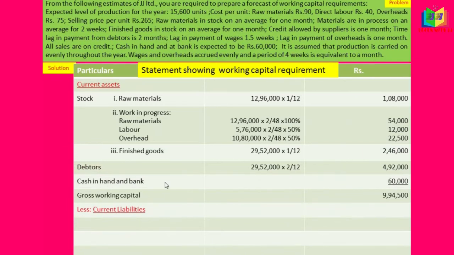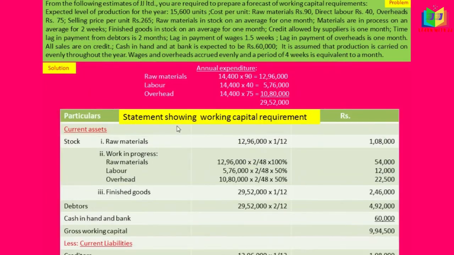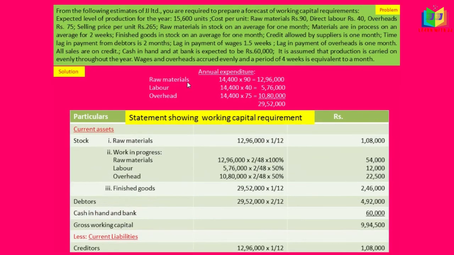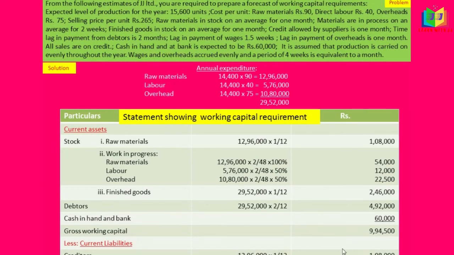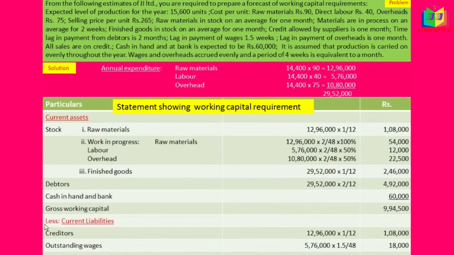In that, the first one is creditors. For creditors, we have to take the raw material, because the raw material is being supplied by the creditors on credit. So we have to take only this raw material value. And the lag in payment, credit allowed by supplier is 1 month. So 1 divided by 12, we'll get 1,08,000.